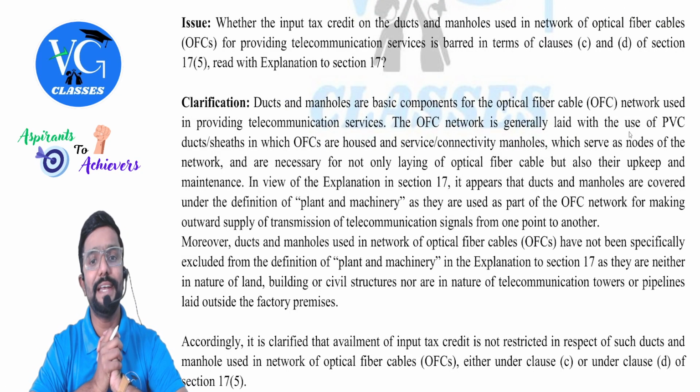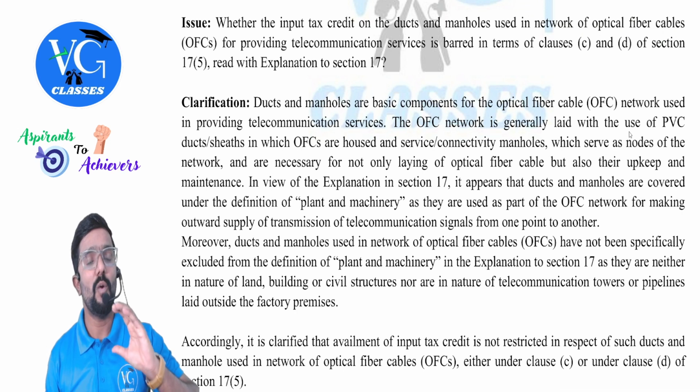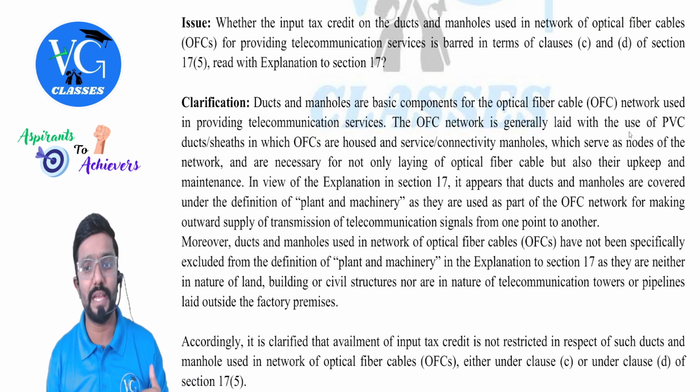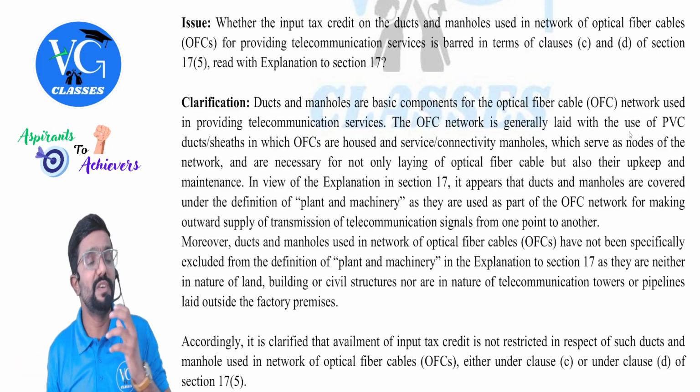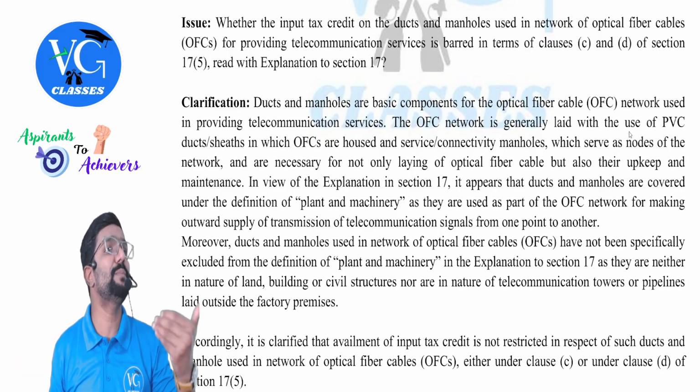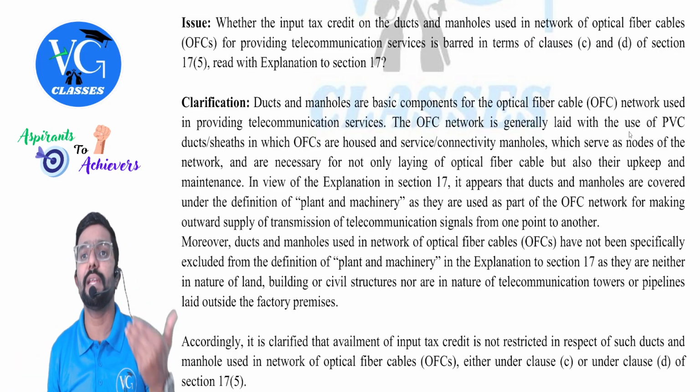Whether the input tax credit on the ducts and manholes used in the network of optical fiber cables for providing telecommunication services is barred in terms of clause C and D of section 17(5), read with explanation to section 17. Sir, what they are trying to tell here is whatever ITC has been paid on the purchase of optical fiber cables, which will be used in providing the telecommunication services. Sir, can we claim the credit?